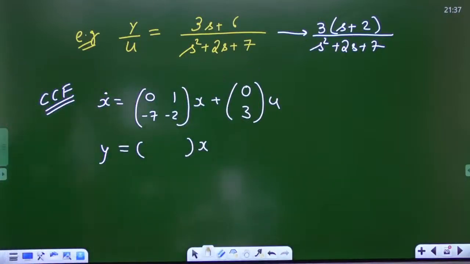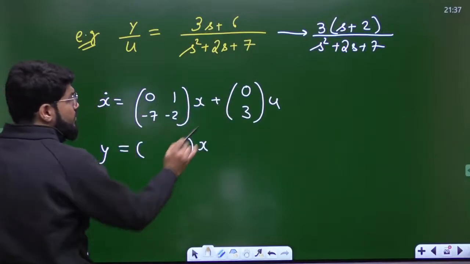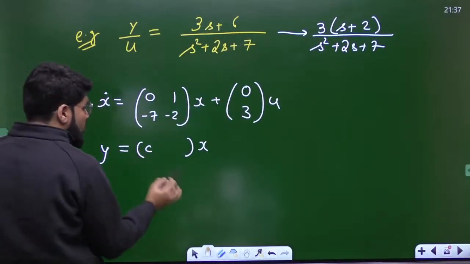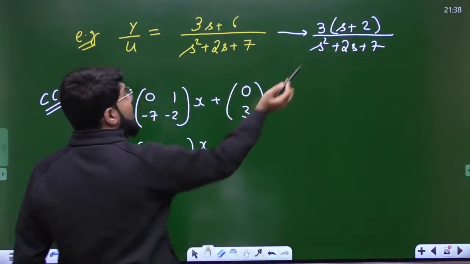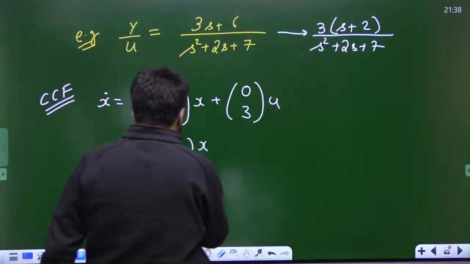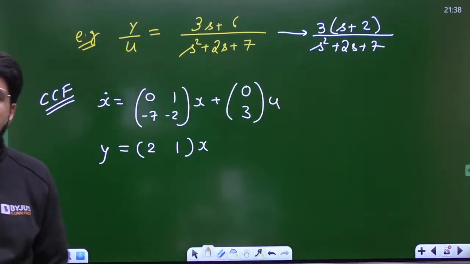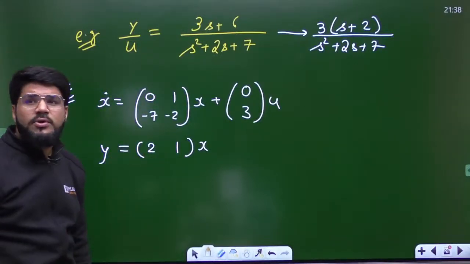That is 0 and 3. Okay, B, the common constant, is 0, 3. Y equal to C naught, C1. Now what is C naught? Look into the numerator constant, that is 2. And then the next coefficient is 1 into S, so I'll write 1, same sign. C naught, C1. This is how you write CCF.